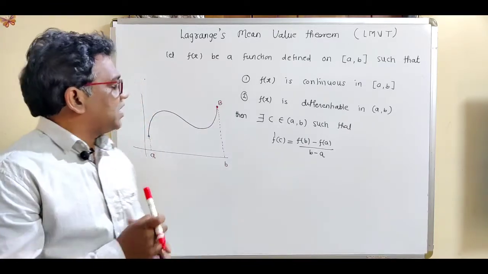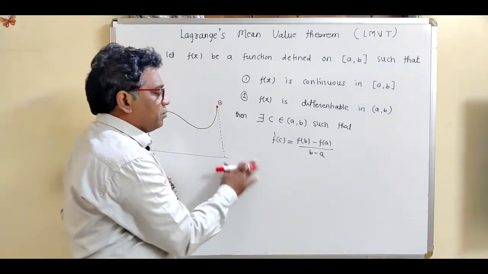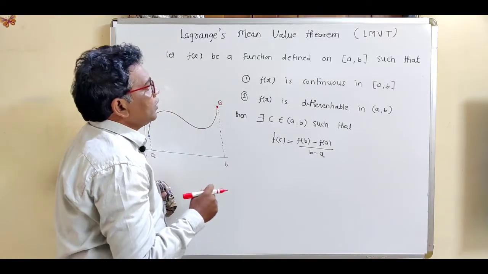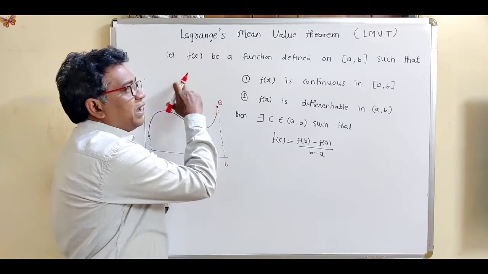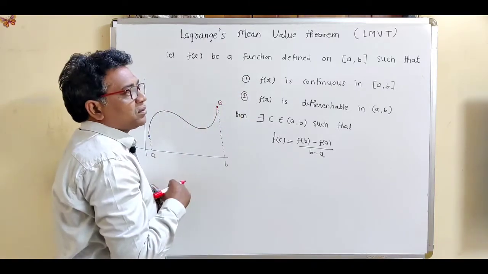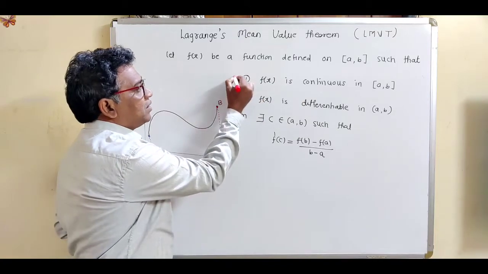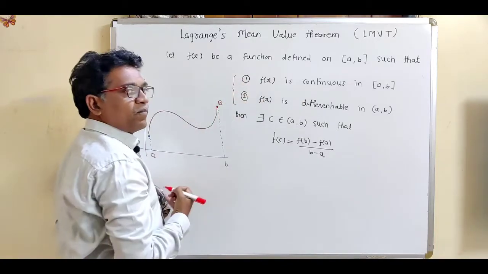Now see what is the statement of Lagrange's mean value theorem. This is the statement. If f(x) is a function defined on closed interval [a, b] having these two conditions.